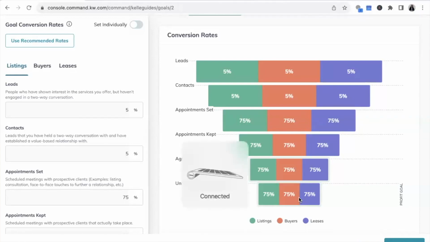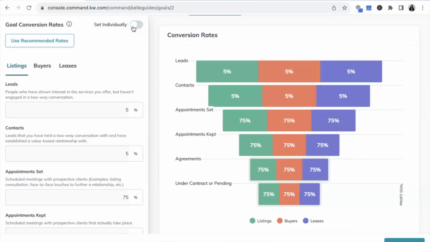The reason you want to do this is because when you figure this out, you're going to have a much better understanding of your profit and how to calculate your profits. If I actually have a 95% conversion rate from the agreement, then you're going to be able to count on more of that money. But if you say, actually, I have like a 60% conversion rate, then you need to have more transactions to be able to get that GCI up. For our purposes today, we're leaving it as this.